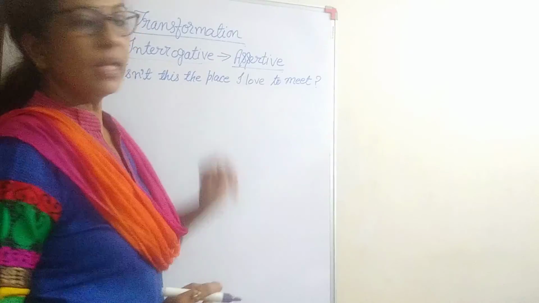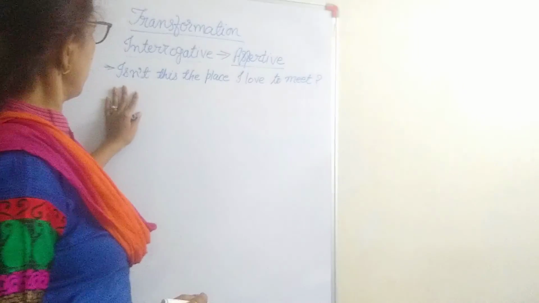Okay, this is the interrogative sentence, and in this sort of interrogative sentence, as per the rules, the helping verb will be shifted into the second position. First you have to do this. When you get the sentence, isn't this the place I love to meet? This is an interrogative sentence. Now, which is the helping verb? Is, and not is added there. So how would the sentence be? We will move the helping verb to the second place.